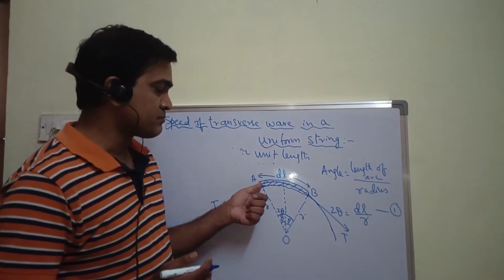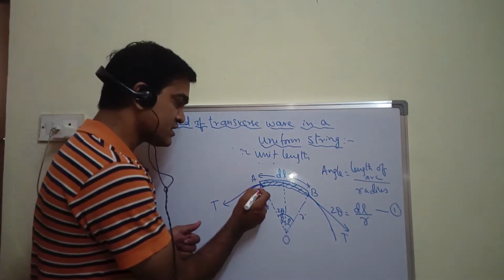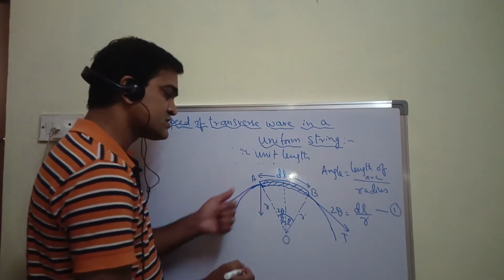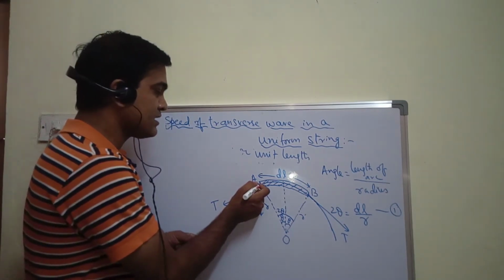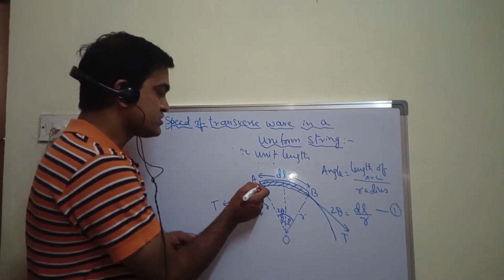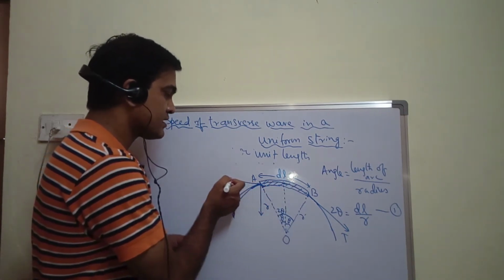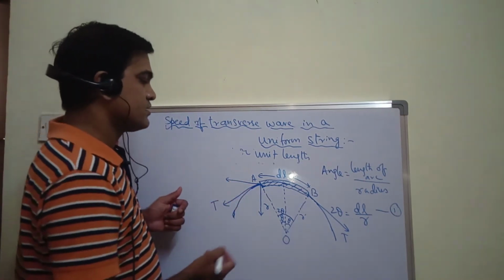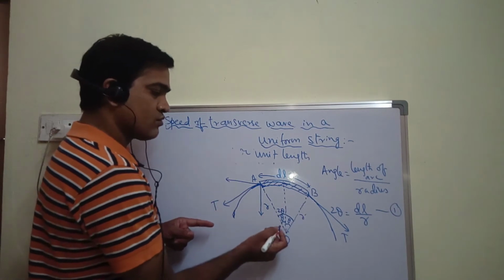So now this tension T can be resolved into two rectangular components. One is perpendicular or transverse, I can say, which acts towards the center, and the other one is parallel to the element. I mean this, if I consider this as element, parallel to the element or parallel to the pulse, I can say. So here if I resolve this, now what is this angle?